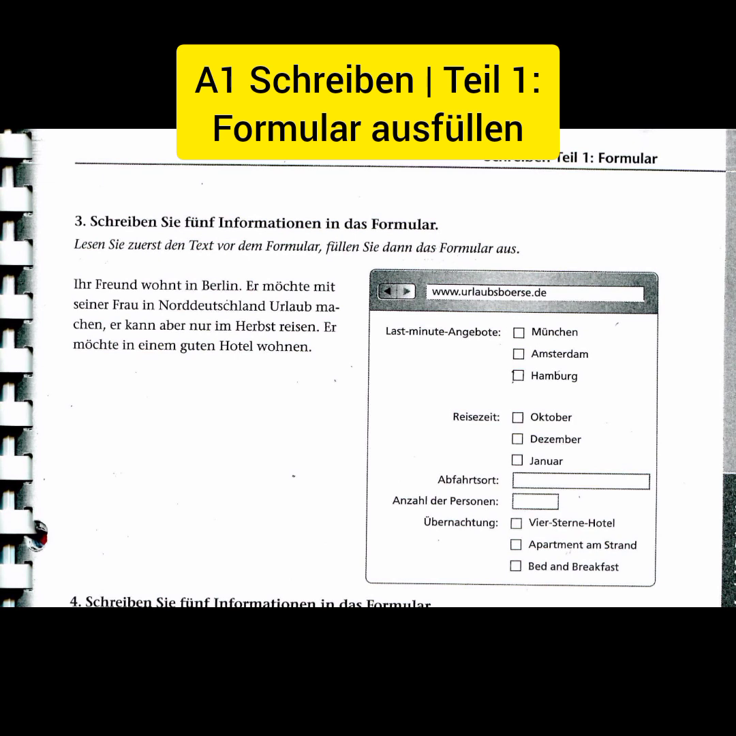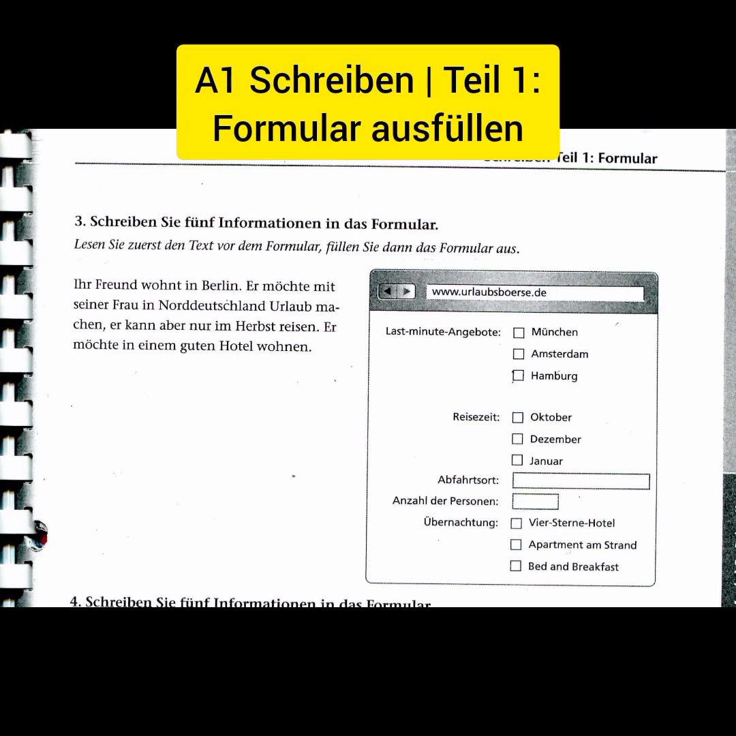Okay, let's now look at question number 2. Question number 2 is asking about Reisezeit. Reisezeit, that is the time he's going to travel. When is he traveling? And they clearly say he is traveling in Herbst. Herbst is autumn. And for autumn, the answer is October, okay? So far, we've now seen number 1 and number 2. Okay, let's now see number 3.